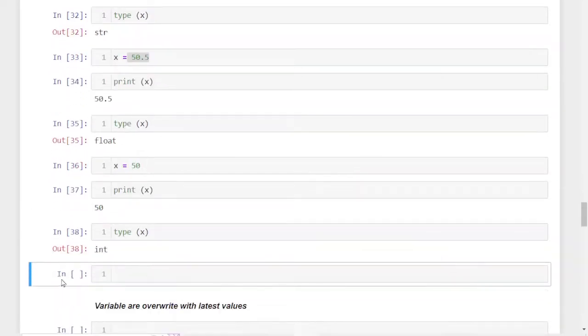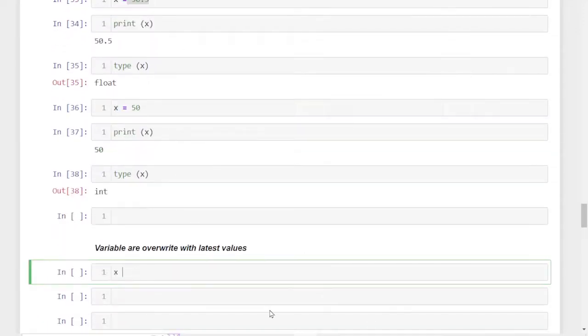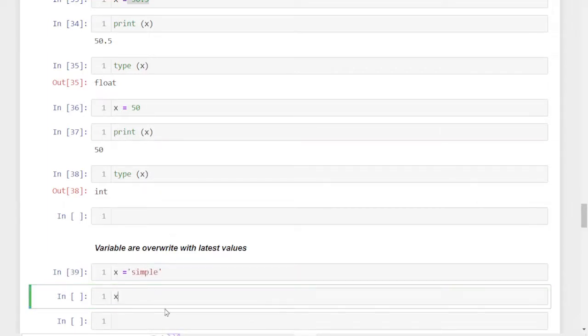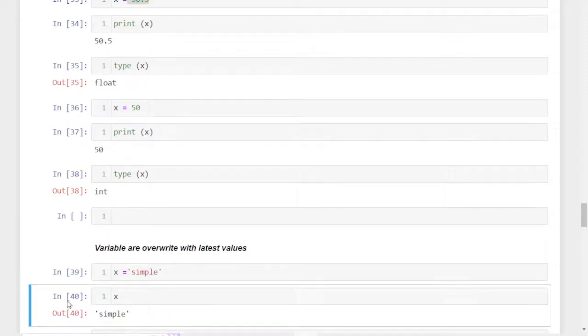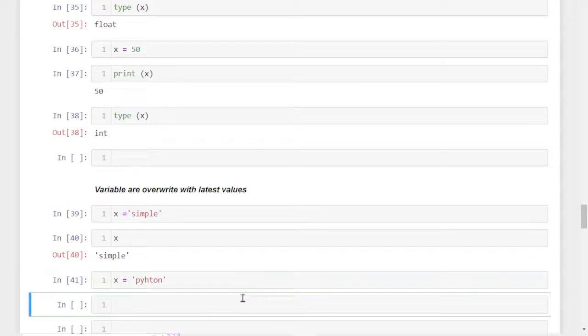Now we will see the overriding property of a variable. For example, initially we gave the value simple. Now when we check x, it displays the value simple. If I rewrite it with a new value, suppose Python, a new string, and I run that line, for running I use the shortcut Shift Enter in a Jupyter notebook.